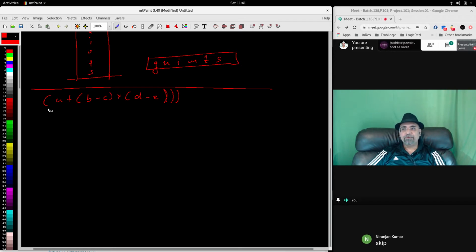Every time you find an opening brace, push it into the stack. Every time you find a closing brace, pop it from the stack. So this is your stack. Opening brace, push. Opening brace, push. Closing brace, pop. Opening brace, push.